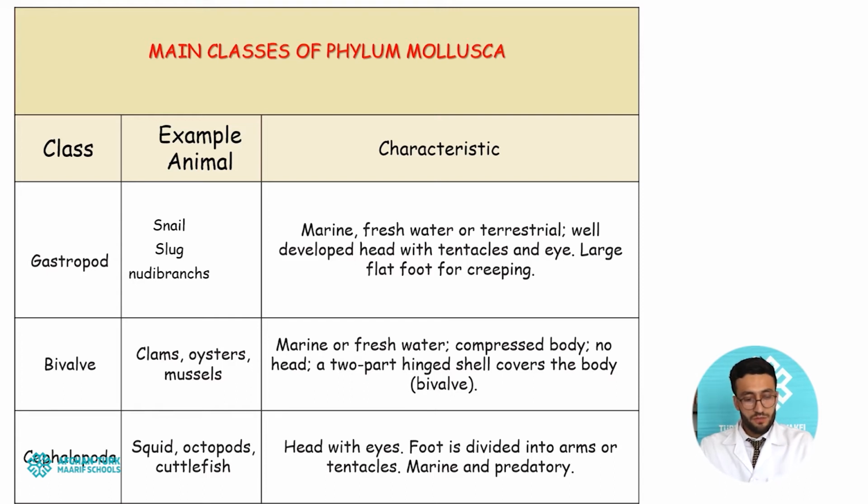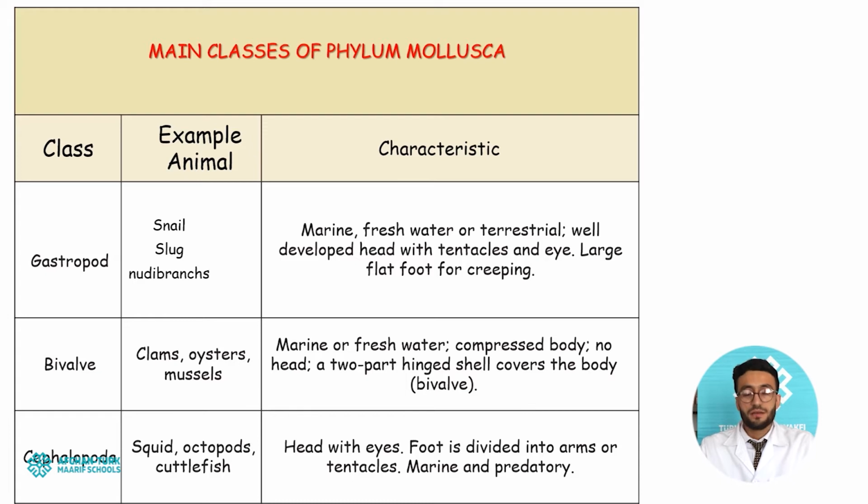One of the first classes of phylum mollusca is known as gastropods. The example animals are snail, slug, or nudibranch. They are really quite beautiful animals. About the characteristics, they live in marine, freshwater, or terrestrial environments, as we discussed before. Another obvious characteristic is that they possess a well developed head with tentacles and eyes. They also possess a large flat foot for creeping.